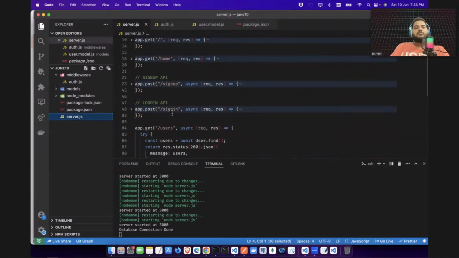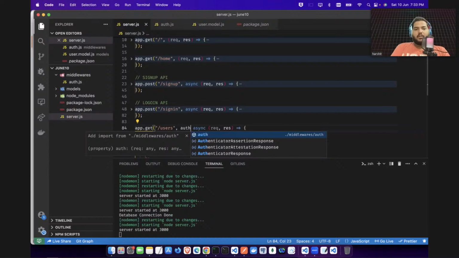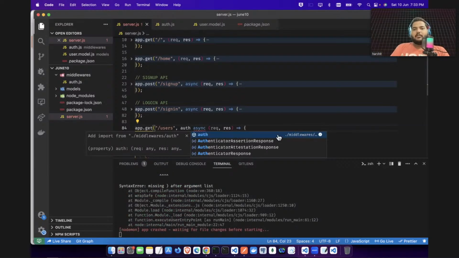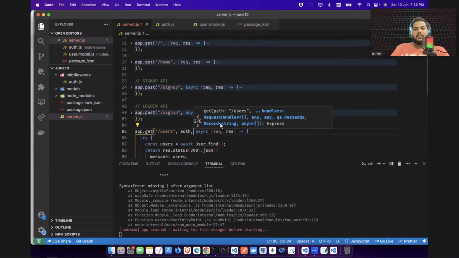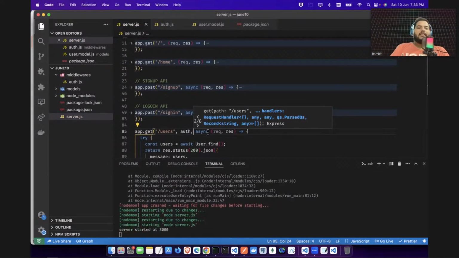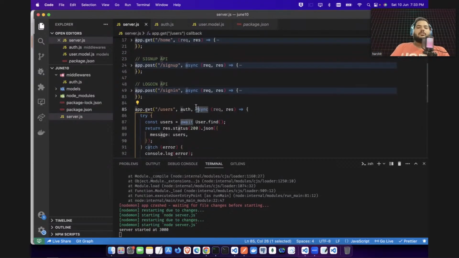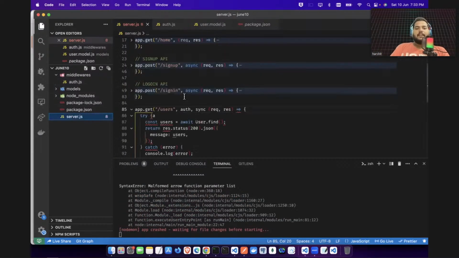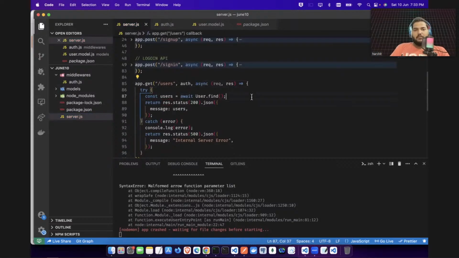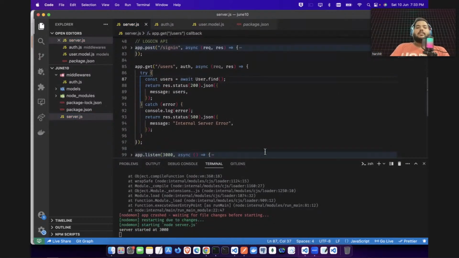So how to use these middlewares? In between you can set it up here. You can write auth here. If you click here, guys, it will be auto exported. See, this auth is auto exported, and you can place it here with a comma. So now this middleware is also here. Before going to call this code, it will actually call this code first of all, and it will print this token and all. Let's see what is the issue here now. Okay, we have missed this. Now it's all correct. Now let's first of all try to send the token.